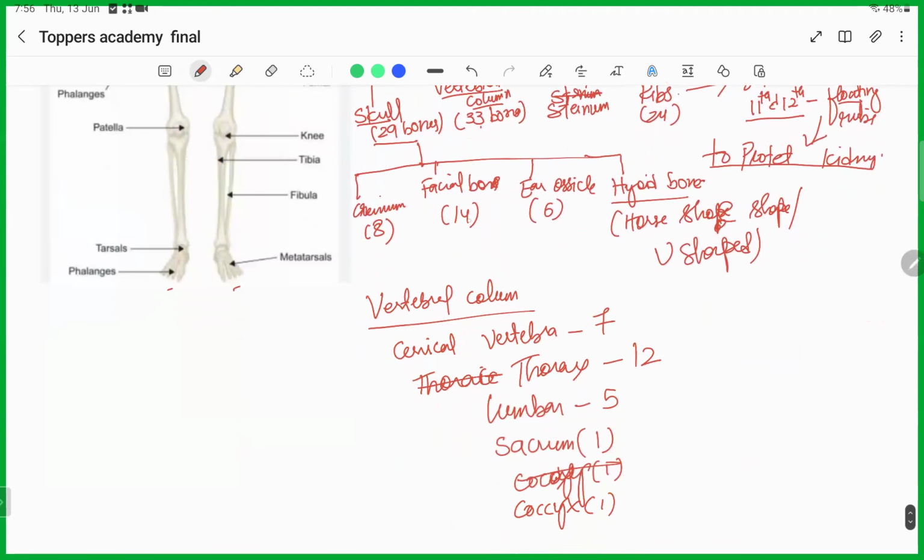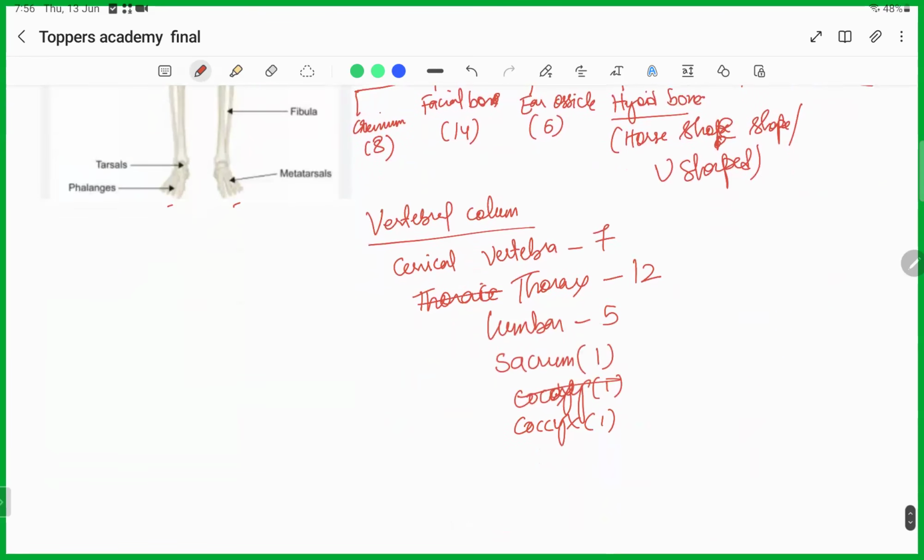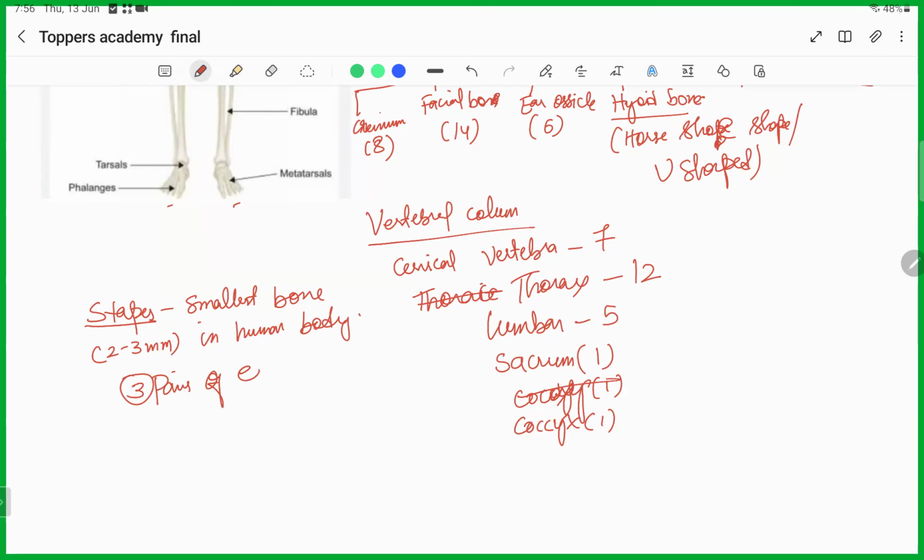And yes, a special bone: the ear ossicles. Let's talk about the ear ossicles. The smallest bone in the human body is the stapes. Stapes is the smallest bone in the human body, measuring only about 2 to 3 mm, very small. This stapes is present in the ear. It's a part of the ear ossicles. There are three pairs of ear ossicles.